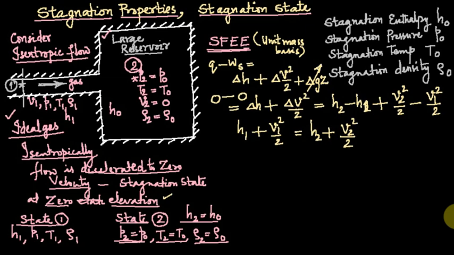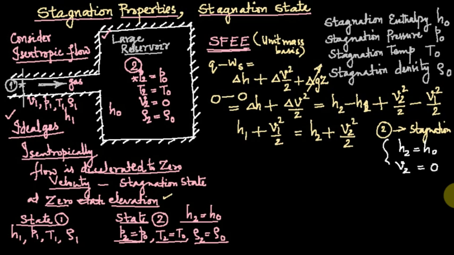Now we will apply the condition: state 2 is the stagnation state. So what can you infer? H2 is equal to H0 and V2 is equal to 0. These two we are going to substitute. So what do you get? H1 plus V1 square by 2 is equal to H0.